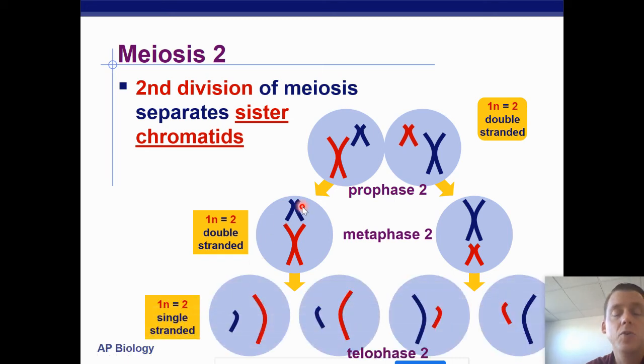And then the sister chromatids are separated. And so now we have 4 cells. And each cell is still haploid. It was haploid before, and it's haploid now. They're just, the chromosomes are not replicated.